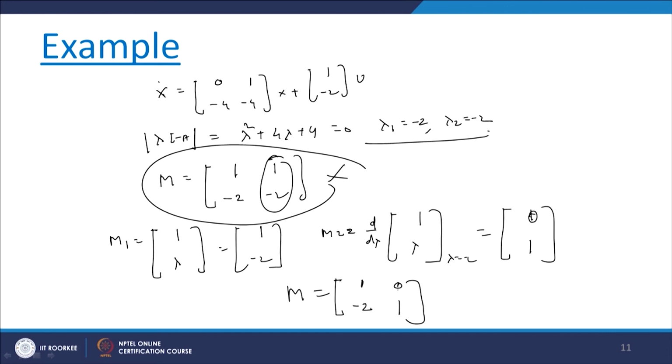And M inverse AM we will get as [-2 1; 0 -2], and this B bar, that is equal to M inverse B.